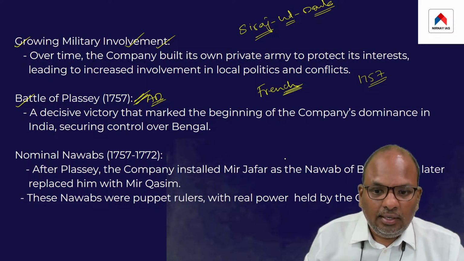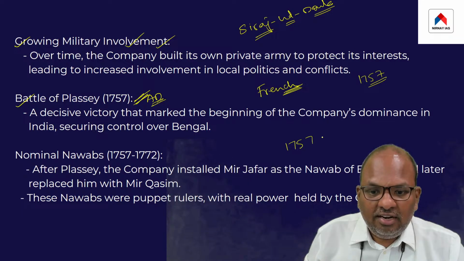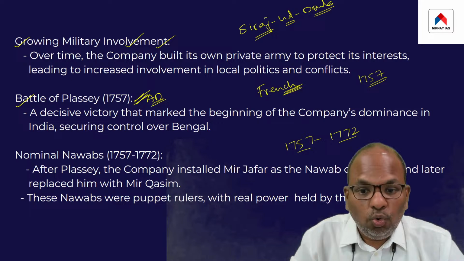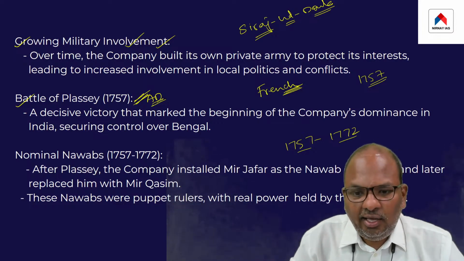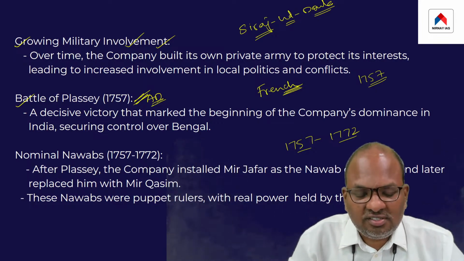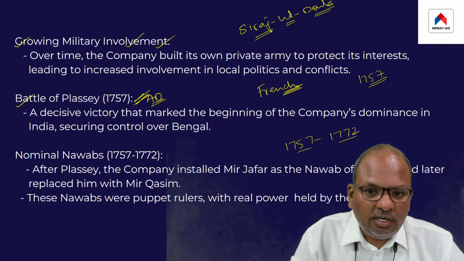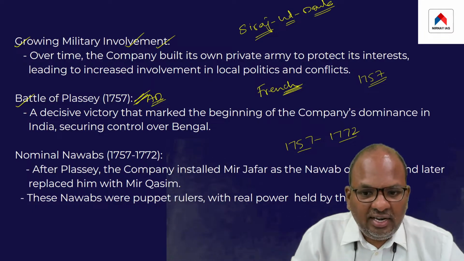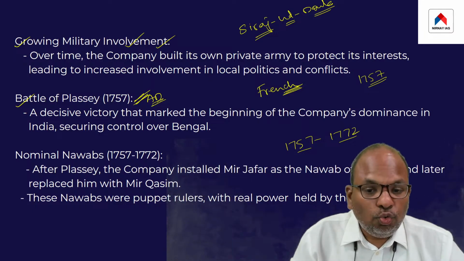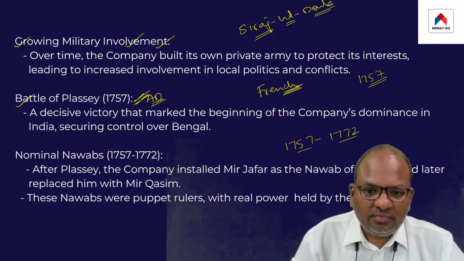In fact, between 1757 to 1772, the British ruled Bengal indirectly through their puppet rulers. The point is, the British made the locals, the natives of India, the rulers of Bengal, and tried to rule Bengal indirectly.